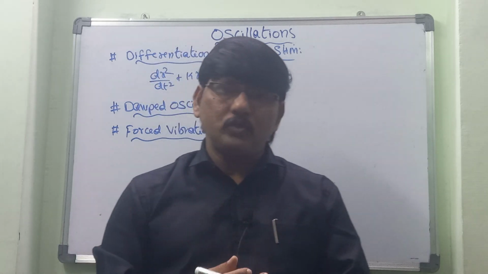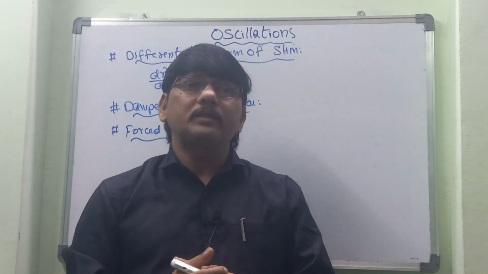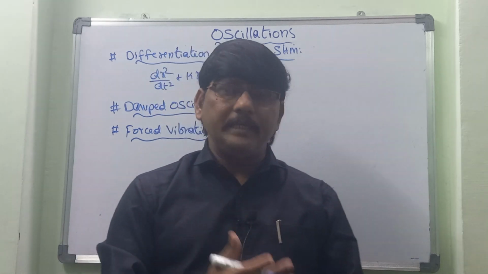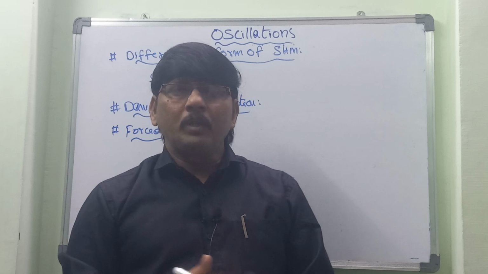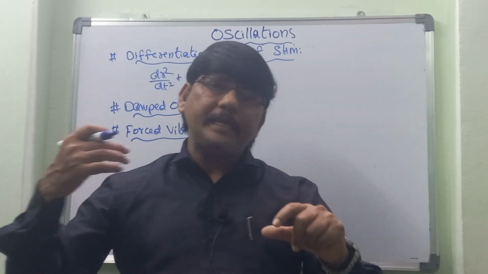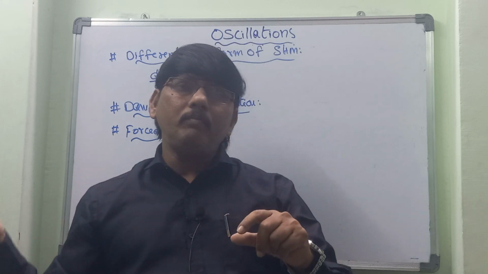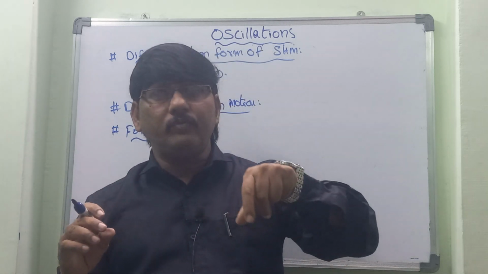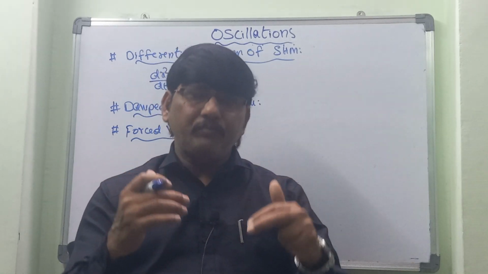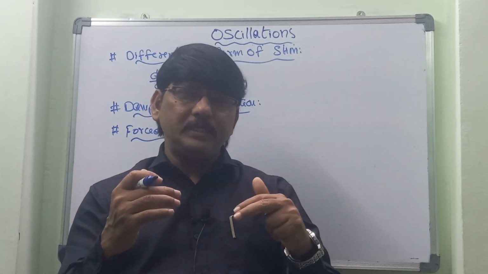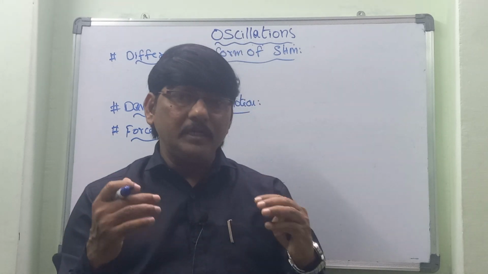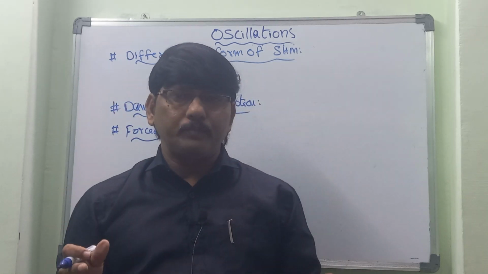The next one is resonance. Every body has its own natural frequency. If an external force acts at a frequency equal to the natural frequency, both come into the same phase, and the body starts moving with the maximum amplitude.